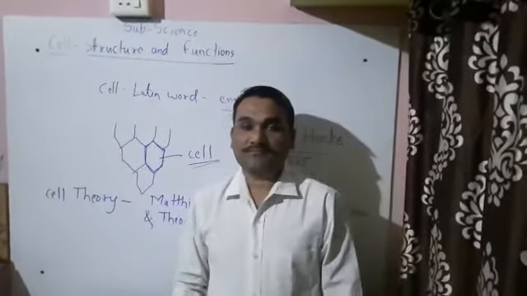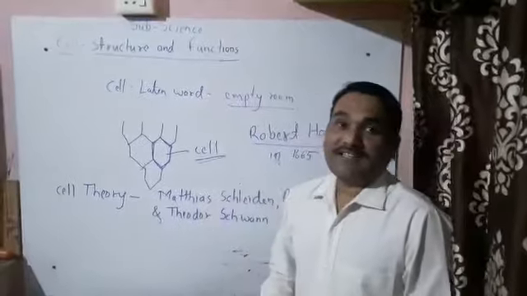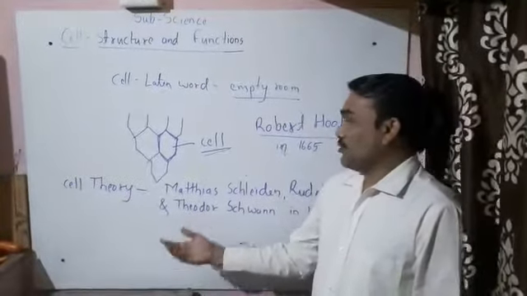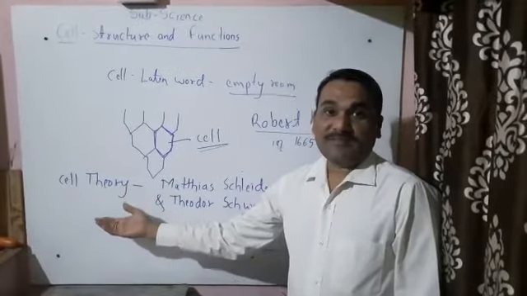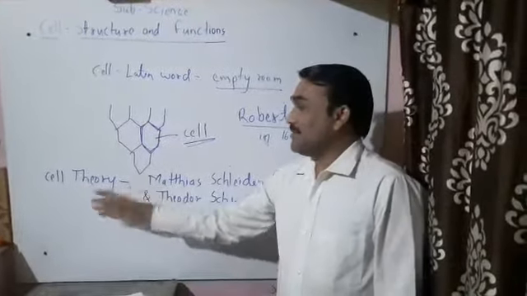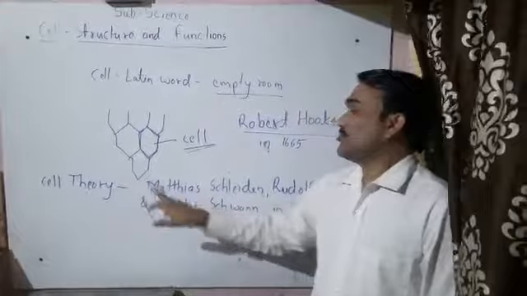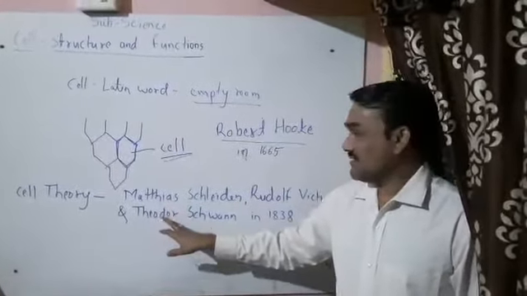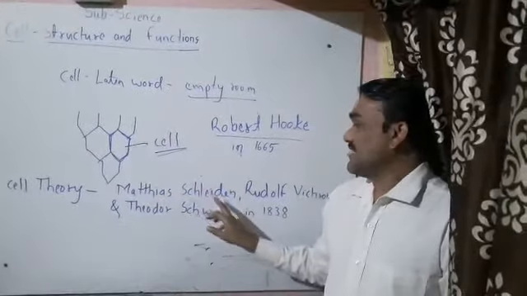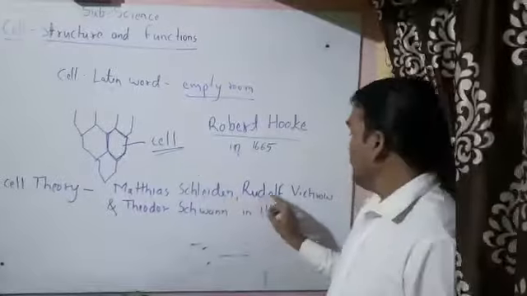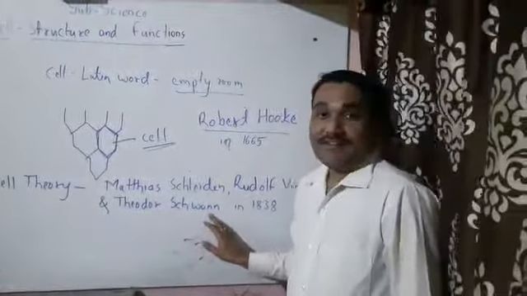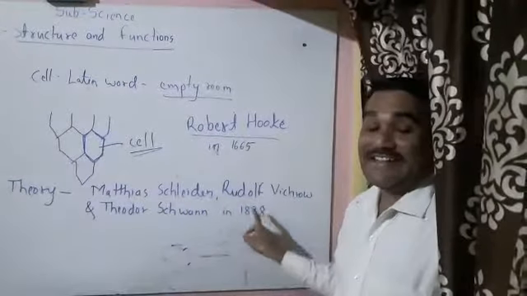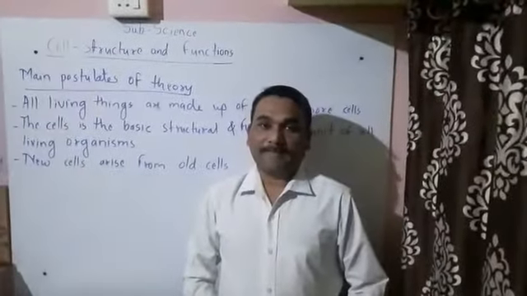Cell theory was firstly proposed by three German biologists, named Matthias Schleiden, Rudolf Virchow and Theodor Schwann, in 1838. Okay.